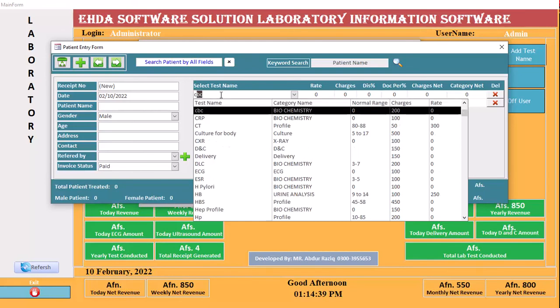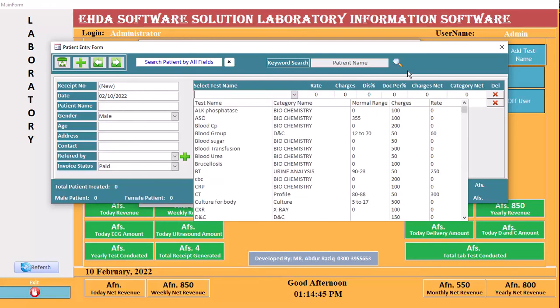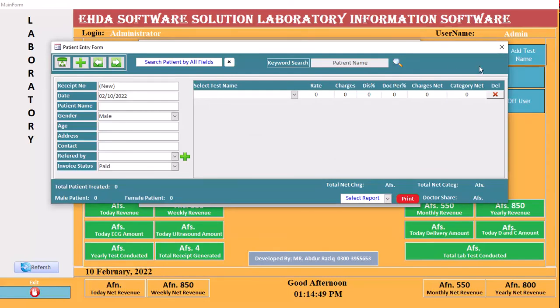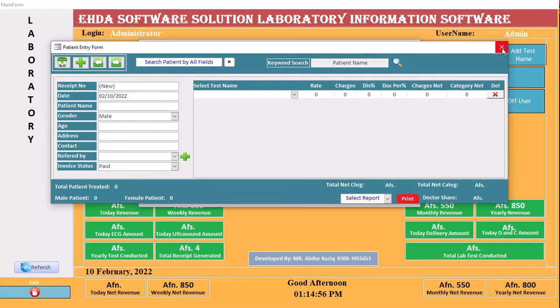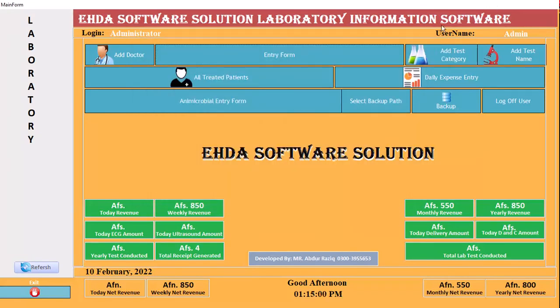For example, CT: with one character, it searches the whole test for you. So there is no need to show both category and test again. I have already done everything right away, so no problem. If you have anything, I will solve it, but everything is clear and going right.